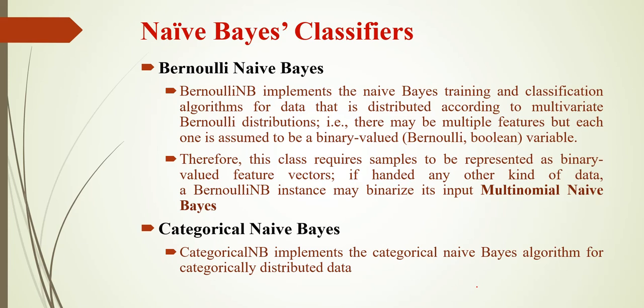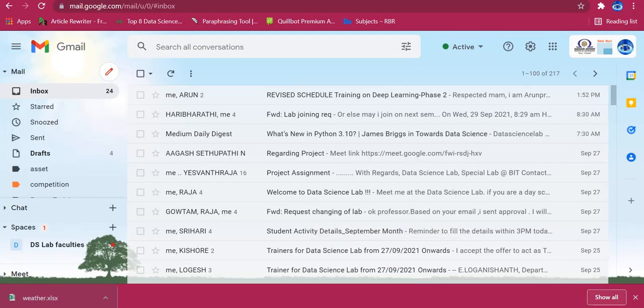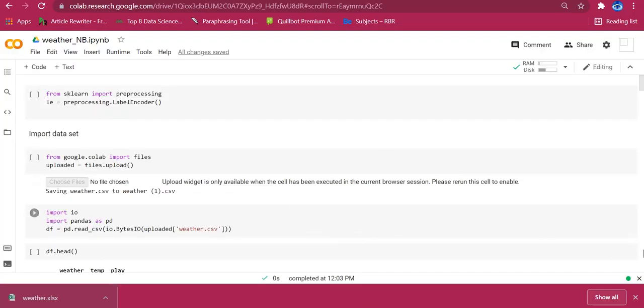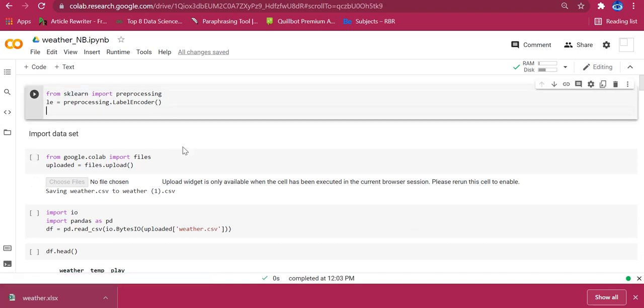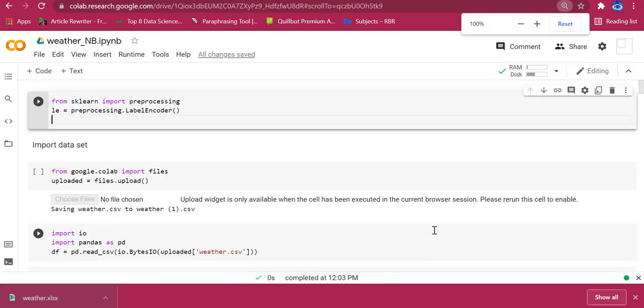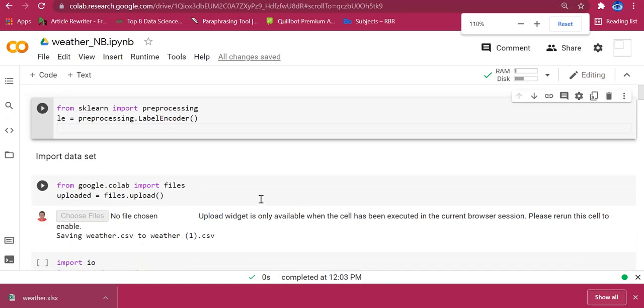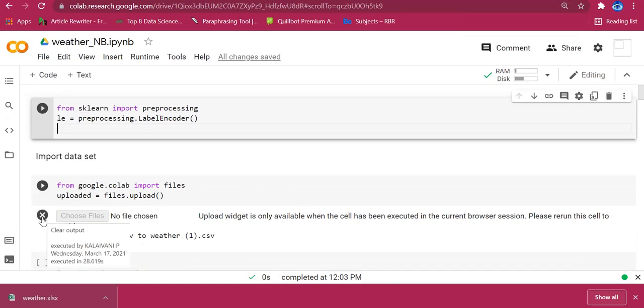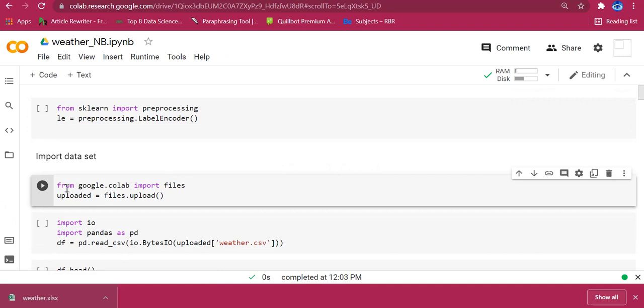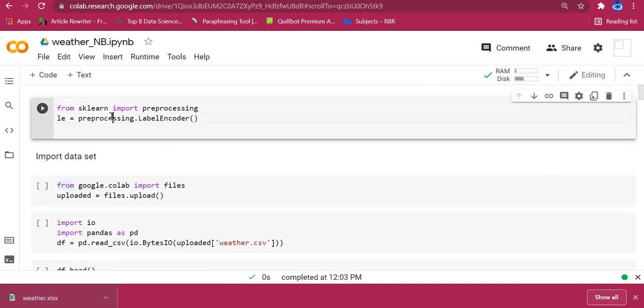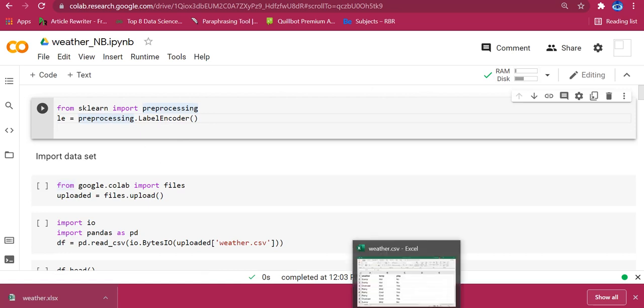Now let us discuss the program. As I told before, if you want to implement from scratch, you can go with the Bayes theorem.